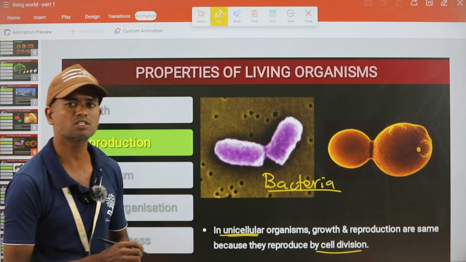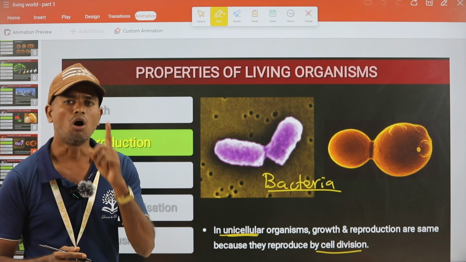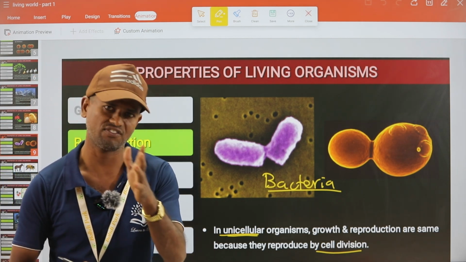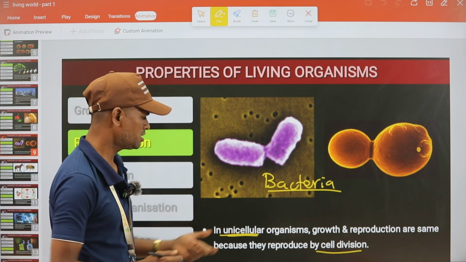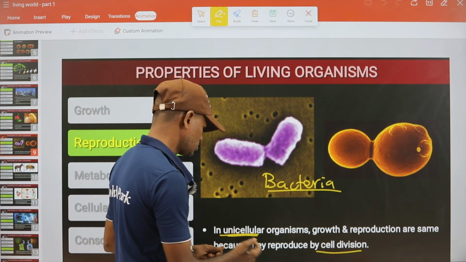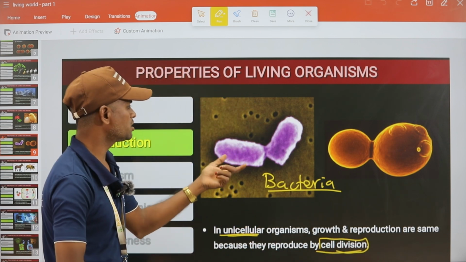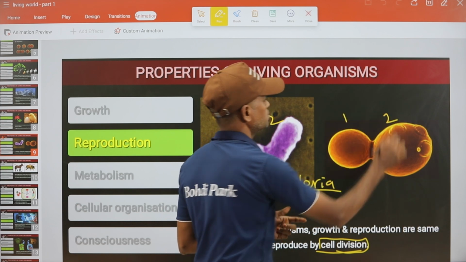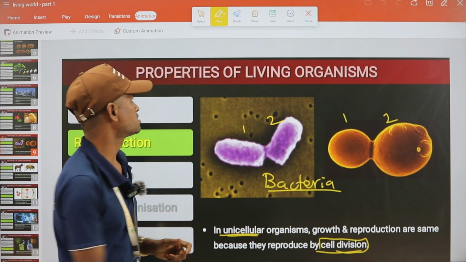What is a unicellular organism? It is only one cell which does all the essential processes of life. It is an organism by itself, doing every process, right? Here cell division creates two daughter cells. So in these organisms growth and reproduction are synchronous, right?